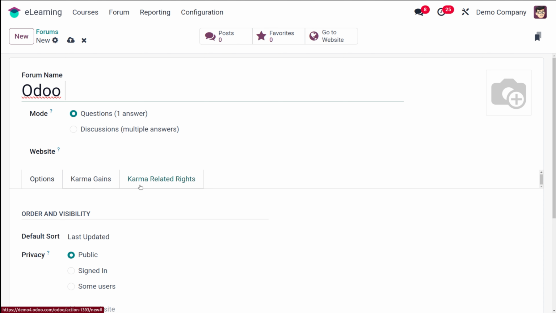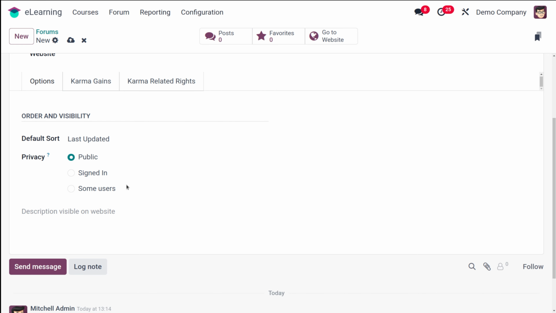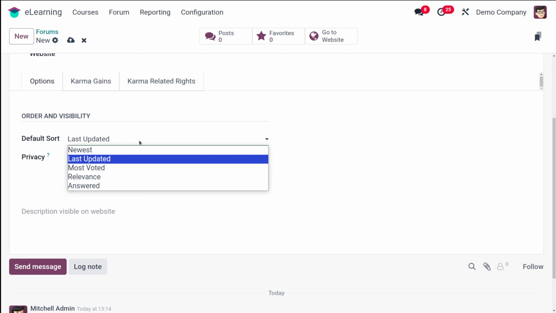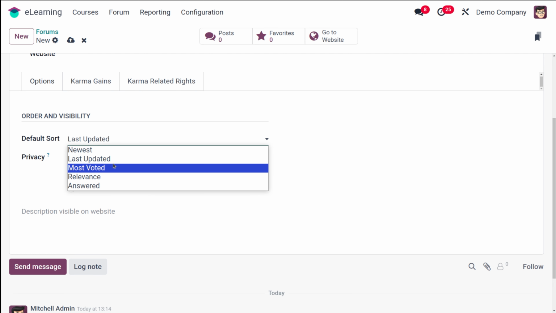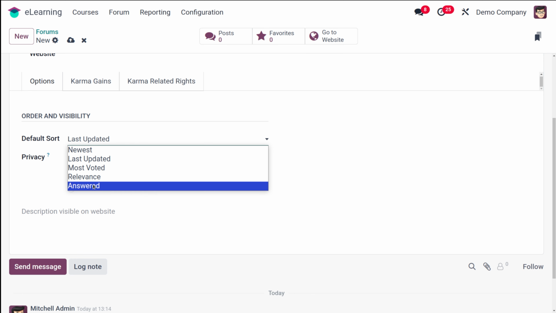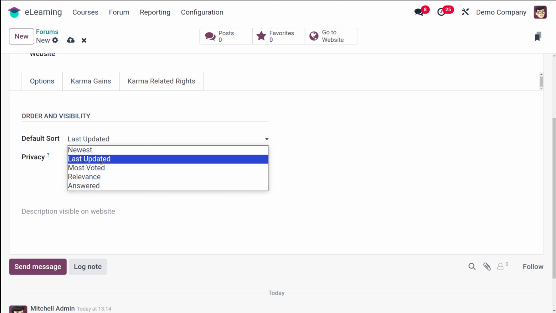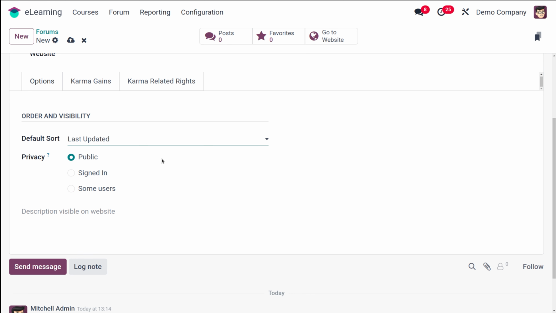And next you have the options where you have this order and visibility. Under the order and visibility section, you have this default sort. So you can choose how the sorting will take place. For that, you have options like the newest, and then you have the most upvoted, relevance, the answered ones and all. So I am putting it to last updated itself, and then you have this privacy.